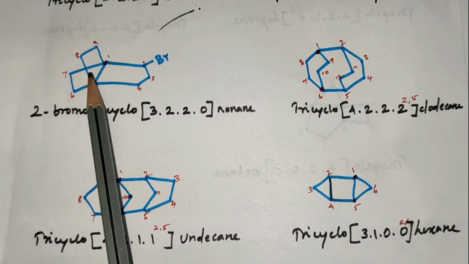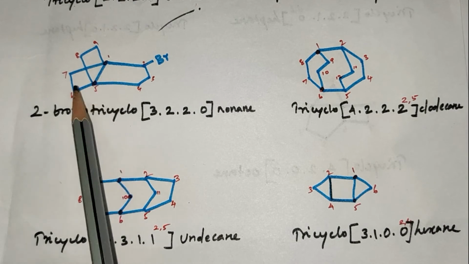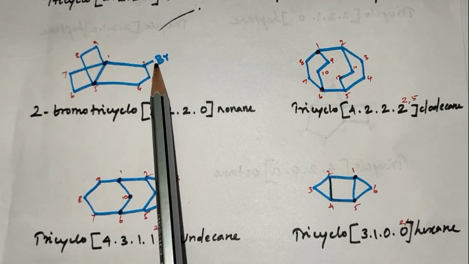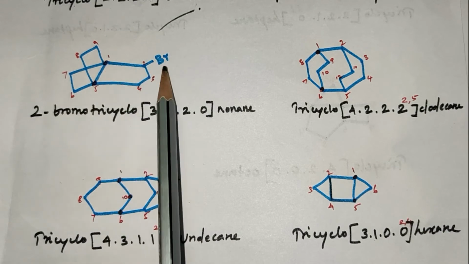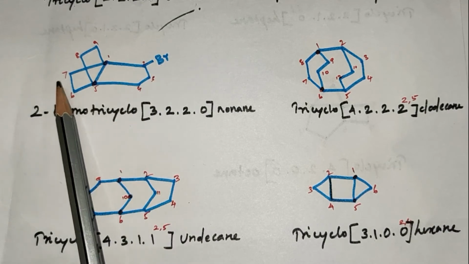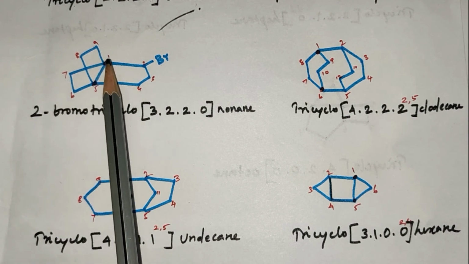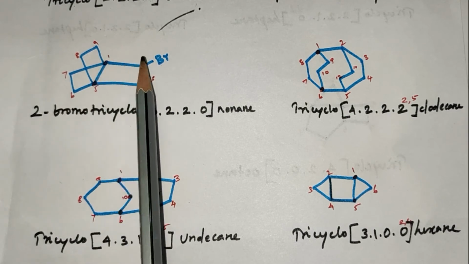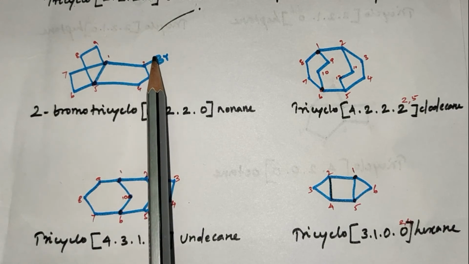In this compound, it is a bridgehead position. 3 cyclic compounds are connected. One substituent is present in this position. So the numbering is from the longest carbon chain. This is the lowest carbon chain. The bridgehead position selected is the one that is close to the carbon bearing the substituent or functional group.